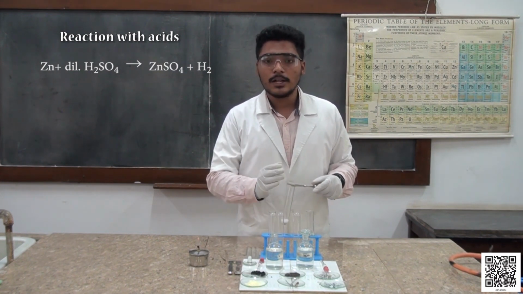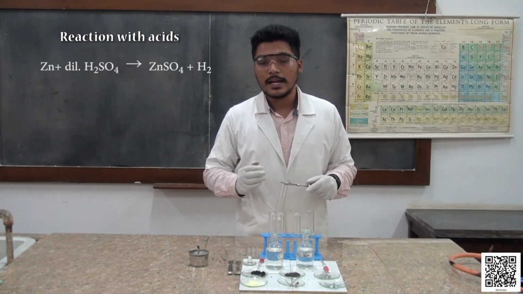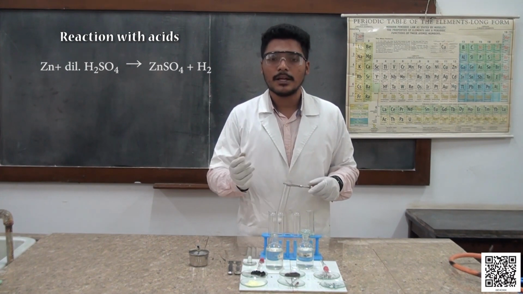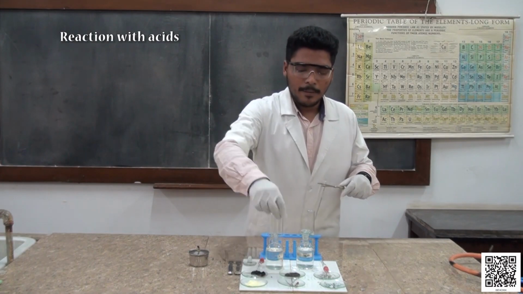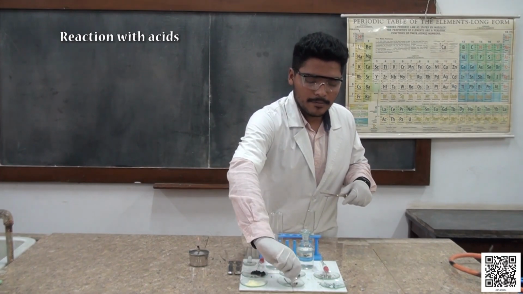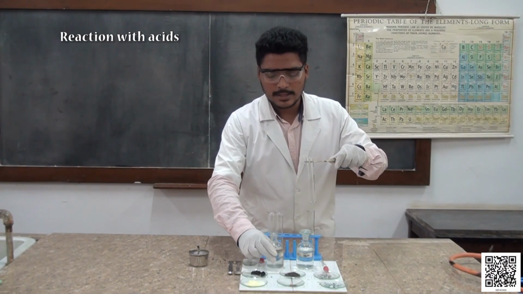Now we are going to continue these reactions with some more metals and non-metals. Let us observe what happens with other metals and non-metals. Students, now let us check magnesium ribbon. Now we are going to test it with dilute sulfuric acid.